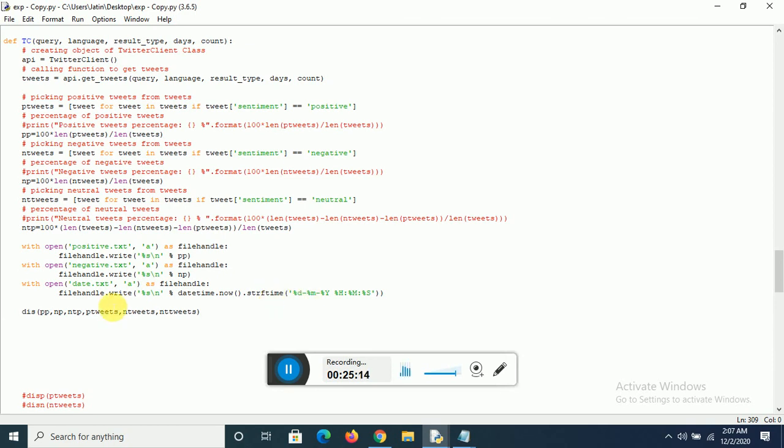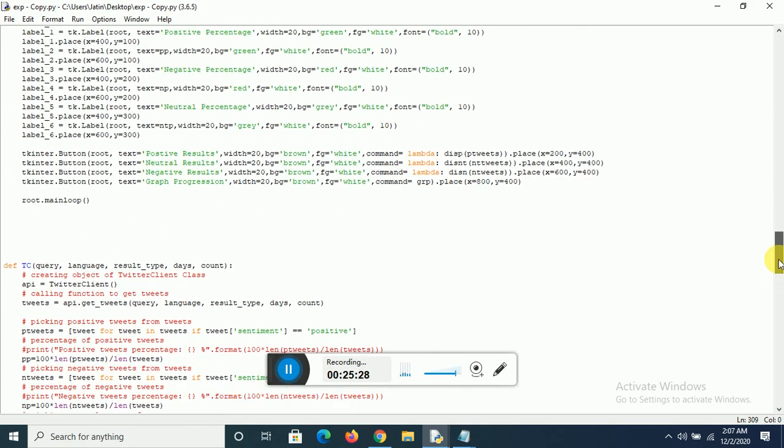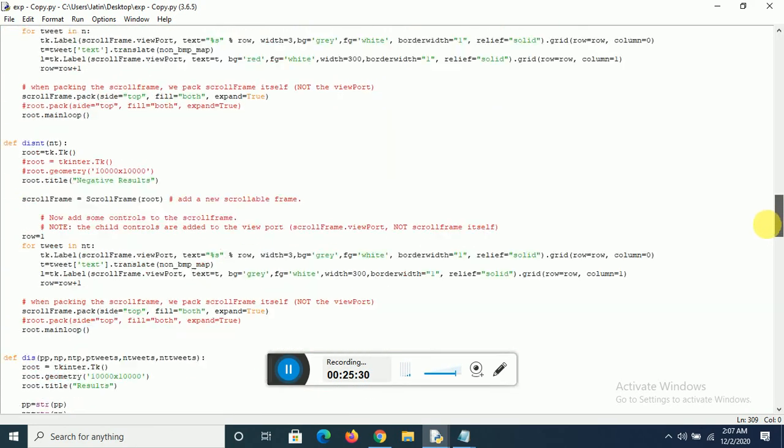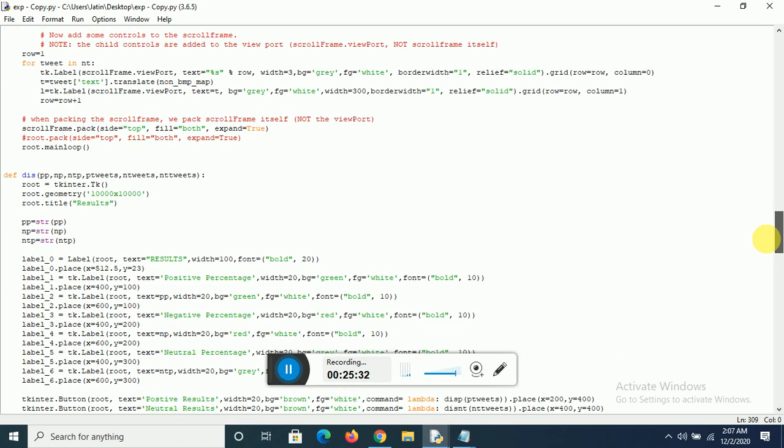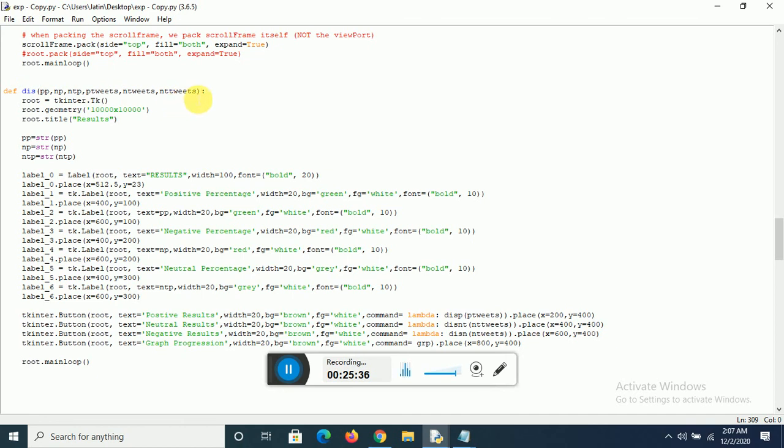Now we call the display function. Accordingly, we send the positive percentage, negative percentage, neutral percentage, positive tweets, negative tweets, and neutral tweets, everything, to the display function. So let's go to the display function now. This is the display function, right?